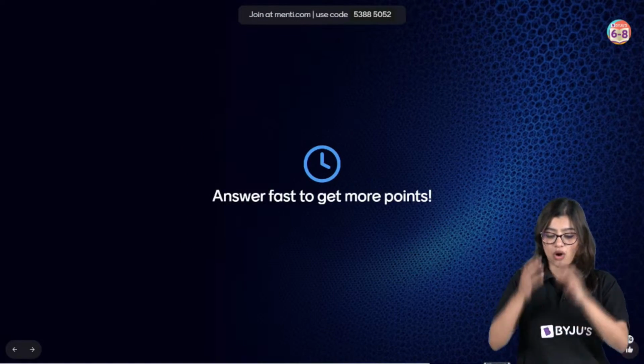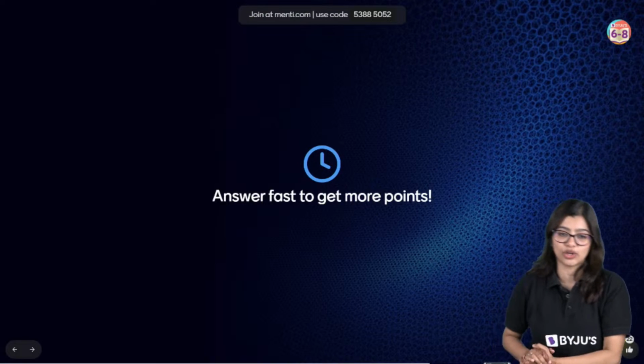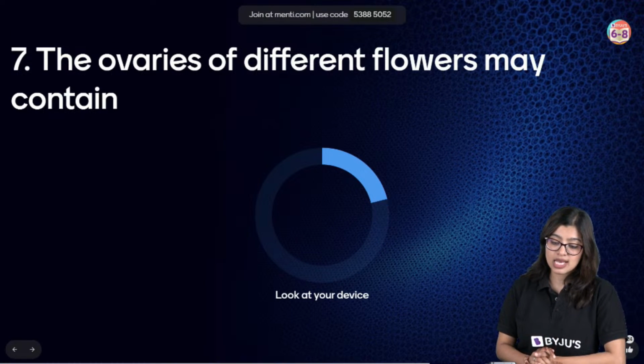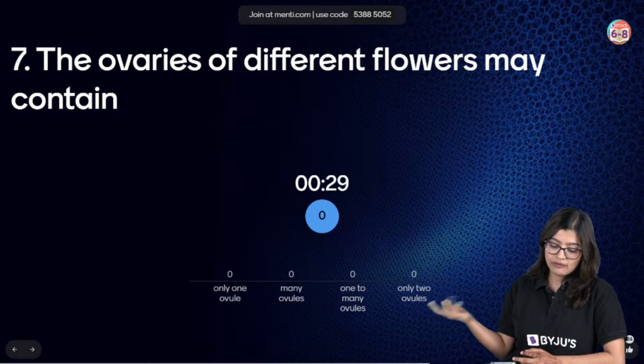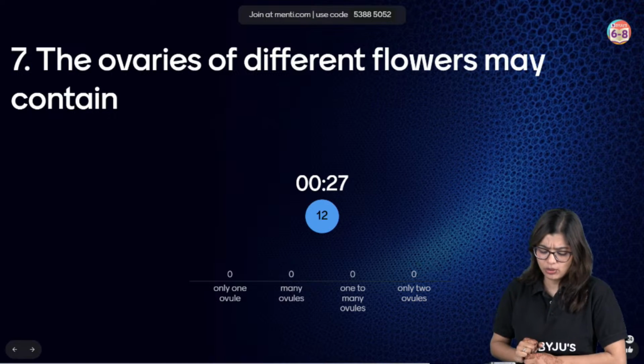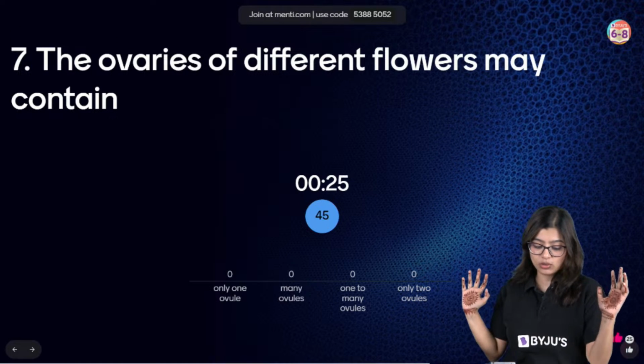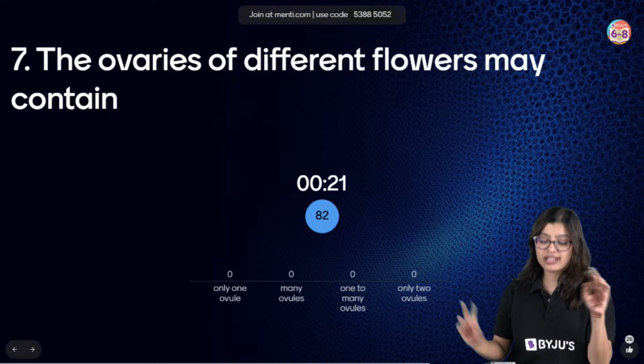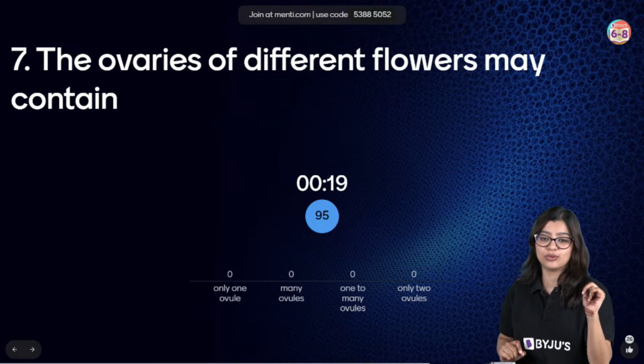So with this, let's go on to question number 7 on your screens now. The ovary in different flowers may contain what? Will they contain only one single ovule? Will they have many ovules? Or may they have one, or many, or exactly 2 ovules?